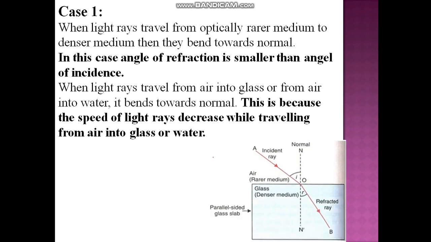Now over here you can observe that this is the incident ray in this medium, air, and when we compare it with the glass, then air is the rarer medium and glass obviously is the denser medium. You can see the incident ray, this is the normal, and when light has entered from air to glass, it has bent towards the normal.